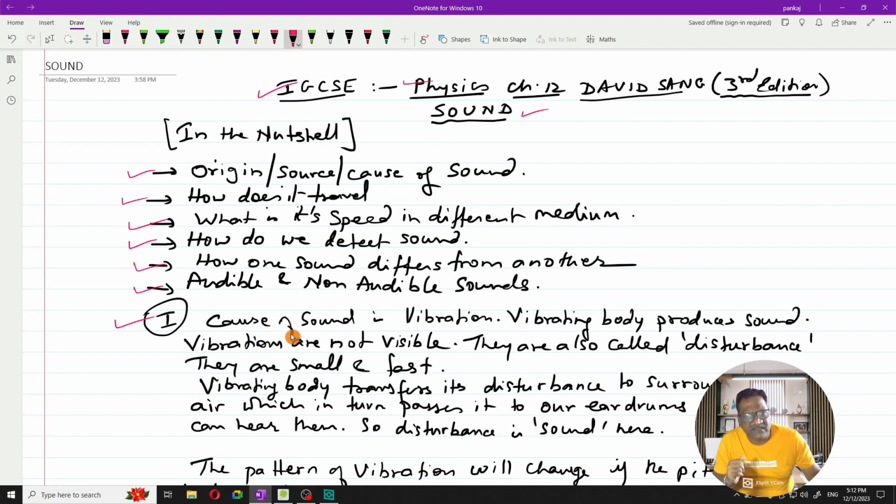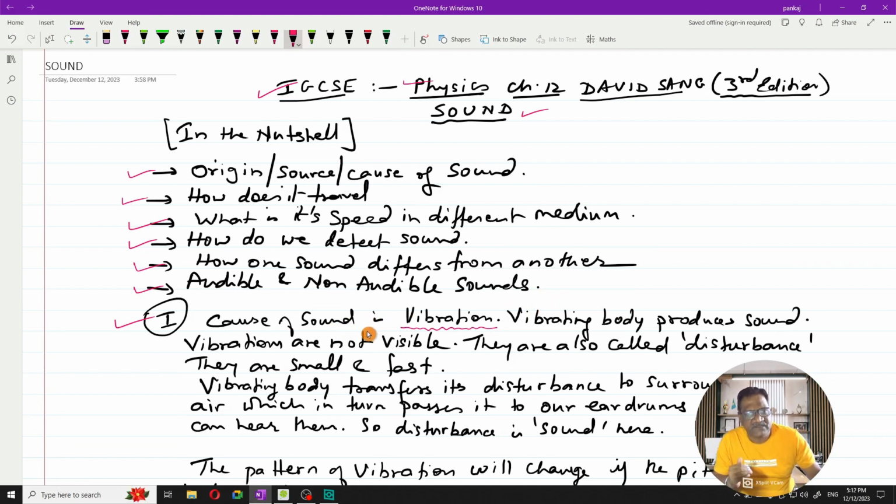Vibration is the movement of a body in a to and fro motion, from one point to another point, then from that point back to the same point. It is also many a times known as oscillatory motion.